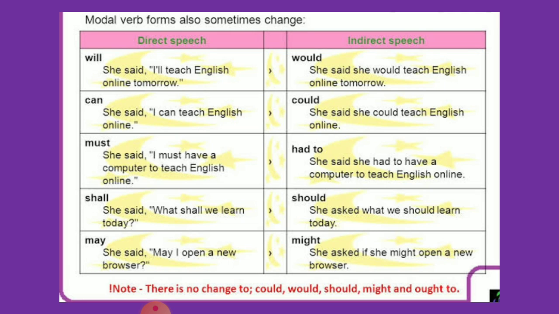Now in indirect, will turns into would, but the verb remains the same. She said she would teach English online the next day. So here are examples of the first form of the modals and the second form of the modals being used, but the reporting verb remains the same.